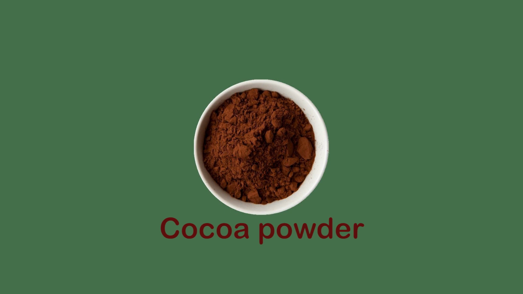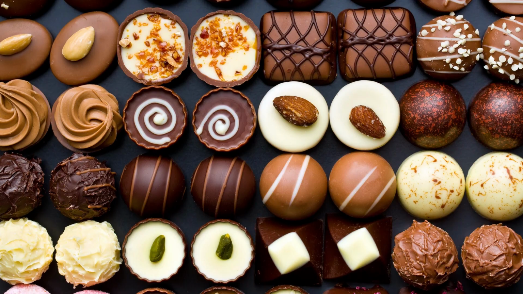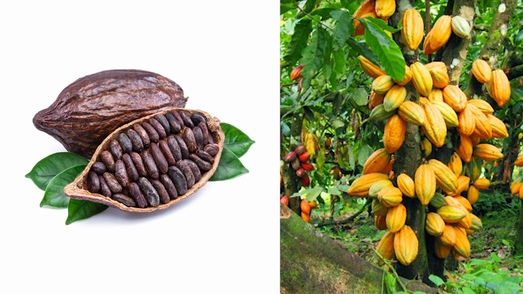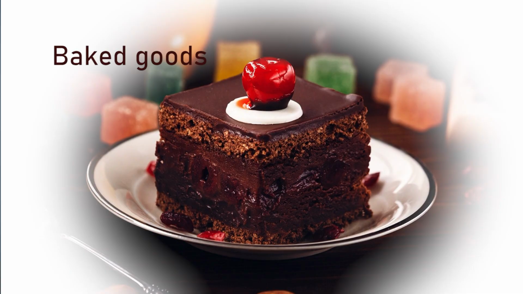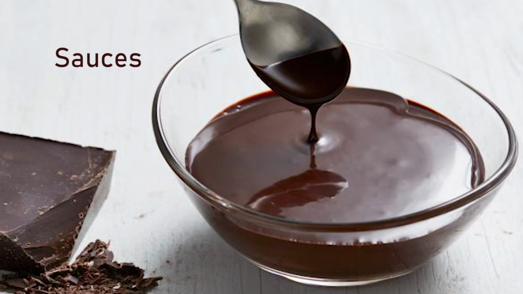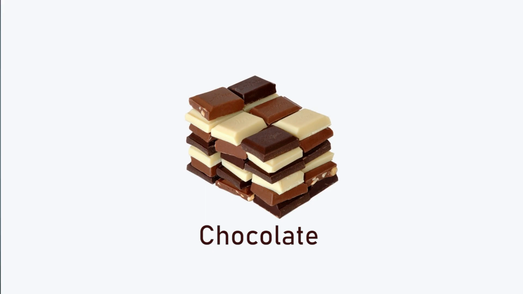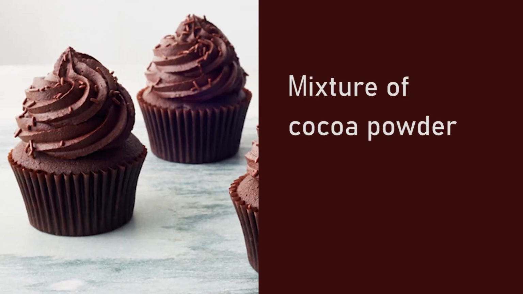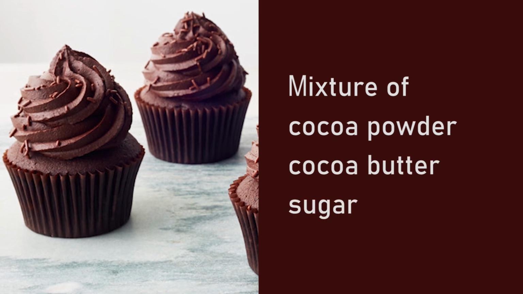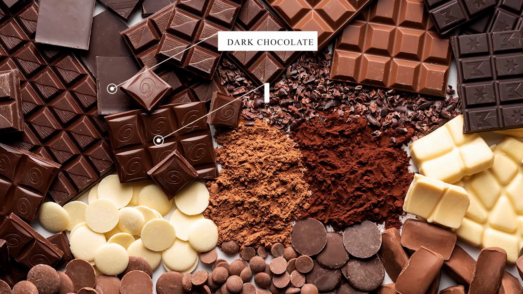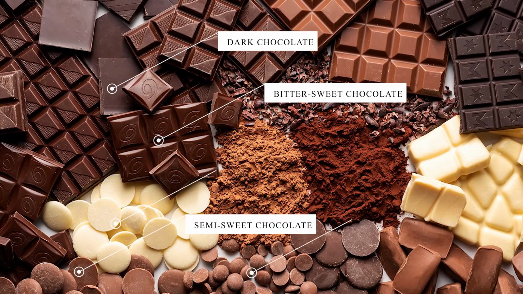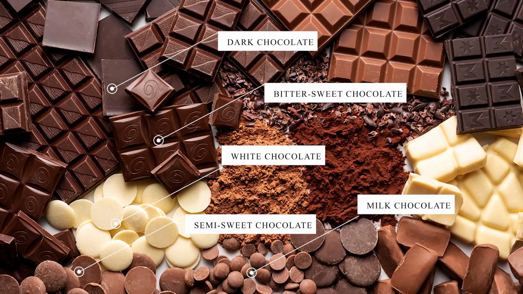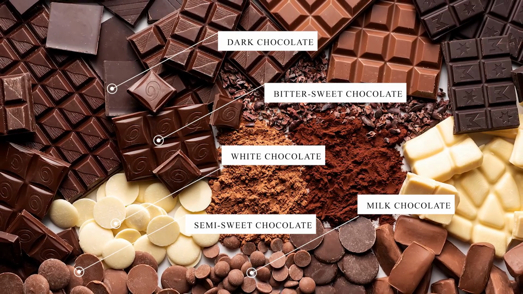Cocoa powder. This is used for chocolate baked products. It is produced from the beans of the cocoa tree. It is used in various baked goods, icing, fudges and sauces preparation. Chocolate. This is perhaps one of the most tempting products in a bakery. It is a mixture of cocoa powder, cocoa butter and sugar. Dark, bittersweet or semi-sweet, milk and white chocolates are the most common chocolates in the commercial baking.